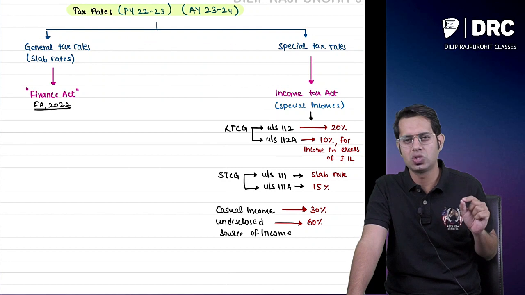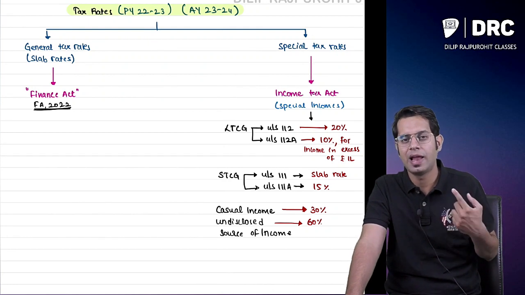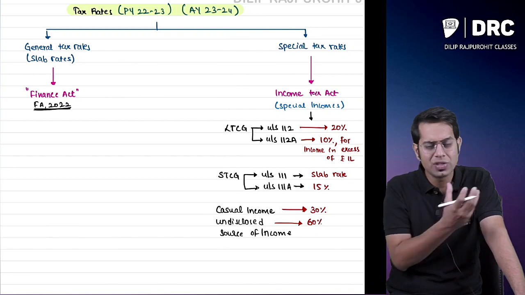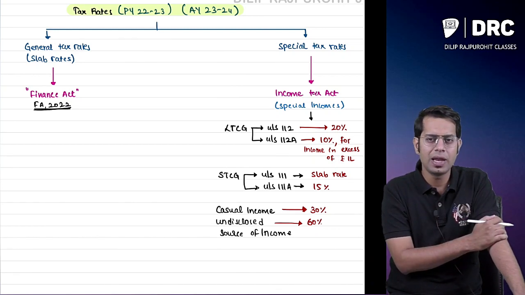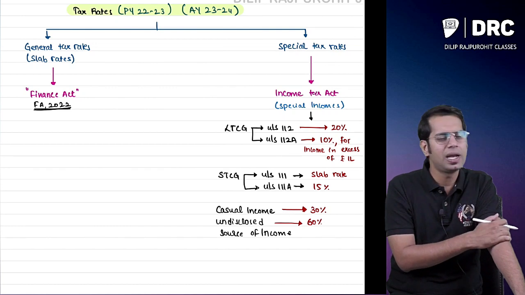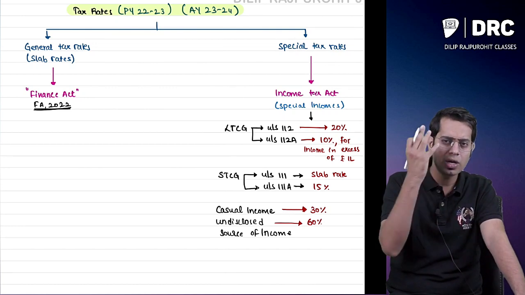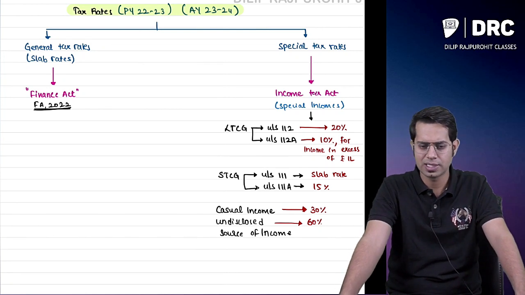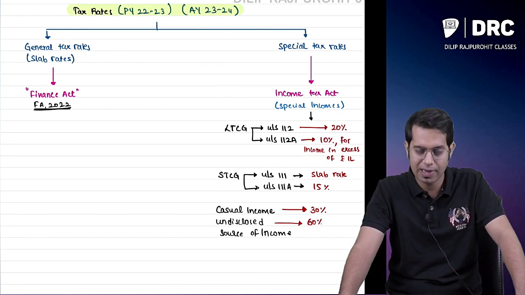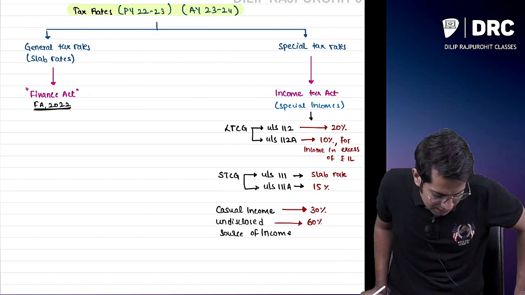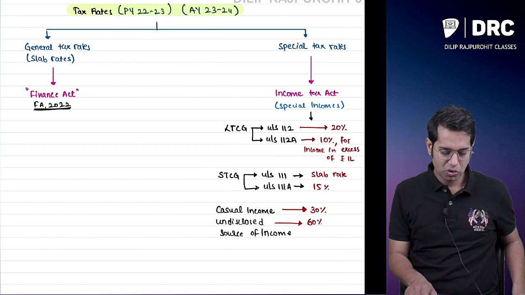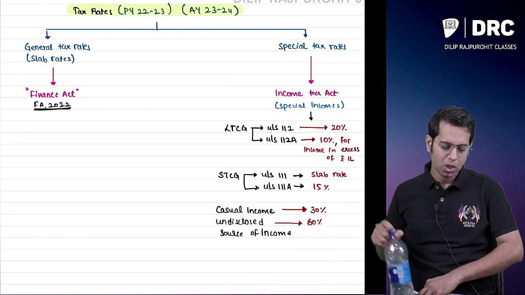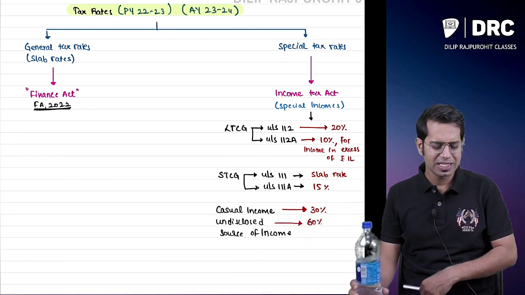On this undisclosed income, I will have to pay taxes. It is income which I have never disclosed, money found with me on which I have not paid any taxes, and about which I have not given any information to the government. At what rate will I pay taxes? 60%, the highest tax rate.